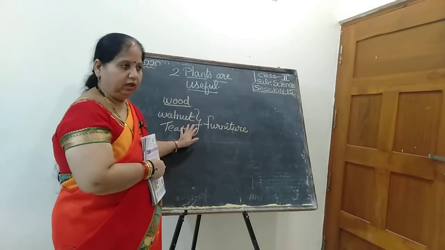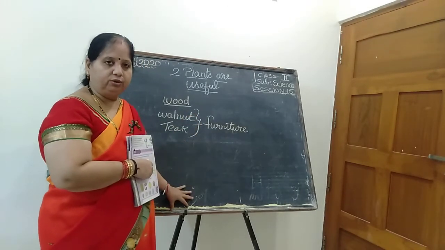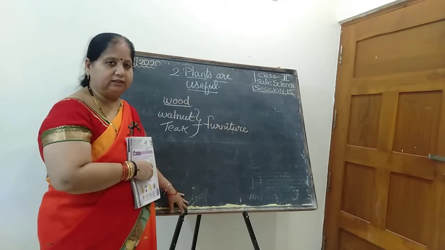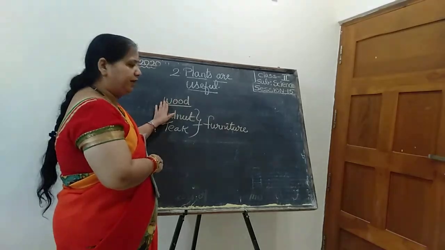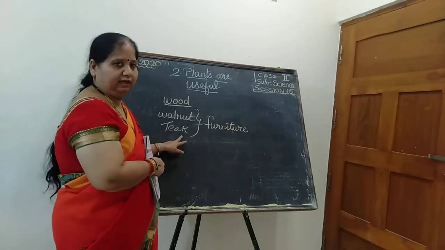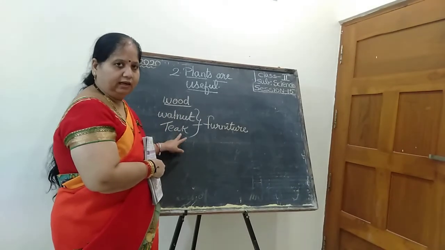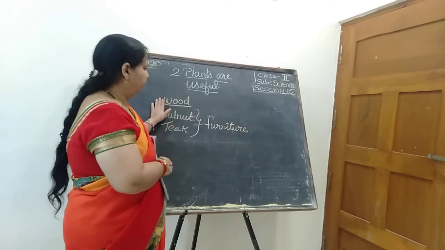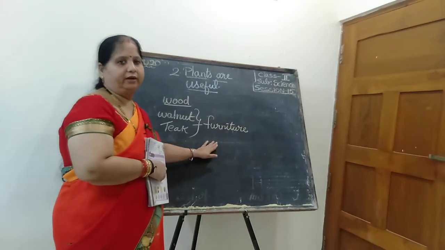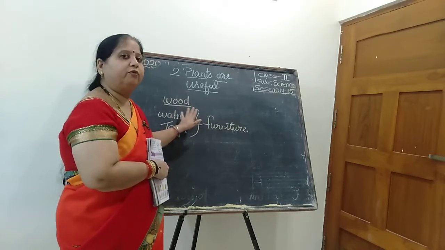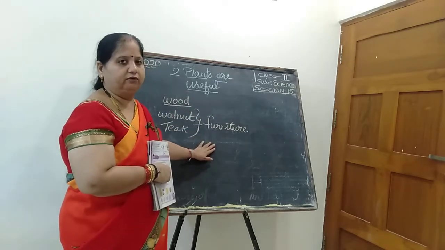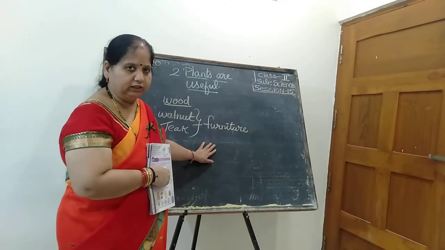Wood. Okay. Even your doors, your windows, ఇంట్లో ఉన్న sofa furniture, all they are made up of what? Wood. So from where do you get the wood? From walnut, teak. Walnut and teak. Okay. So wood helps us to do what? To make furniture. Wood helps us to make furniture, isn't it?